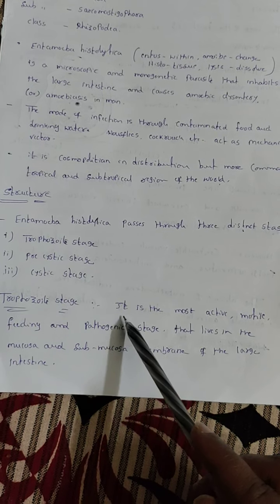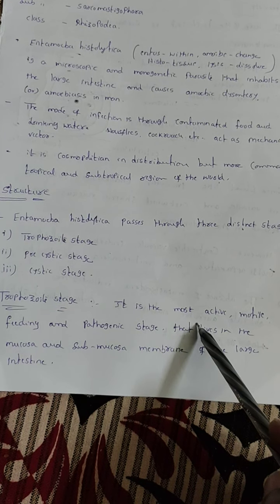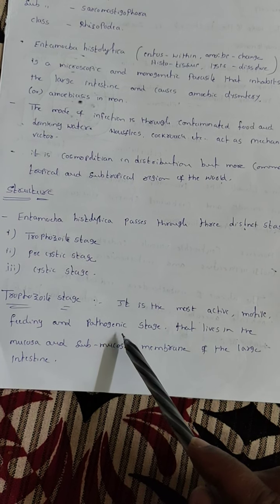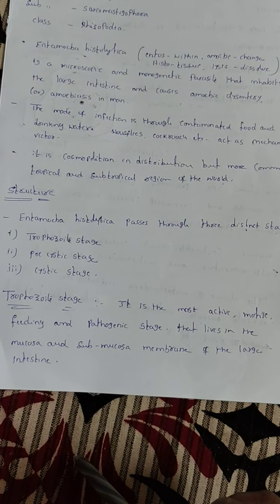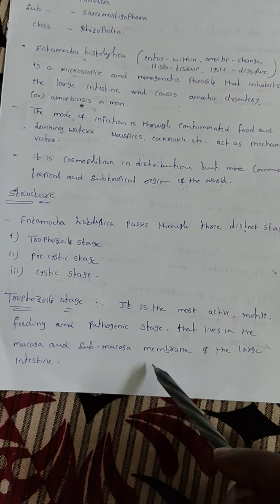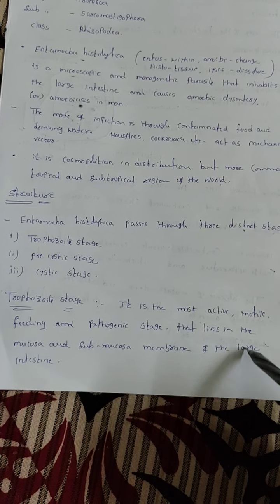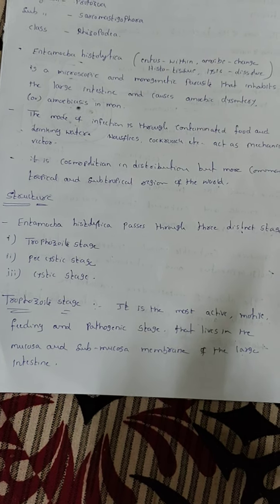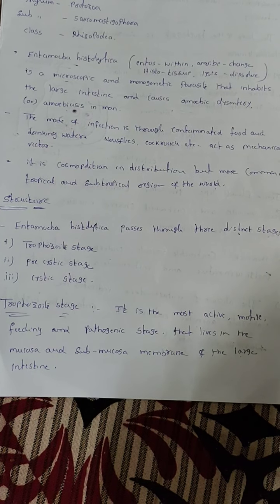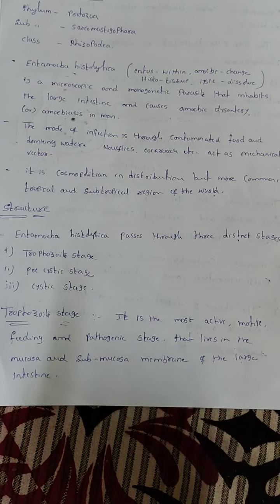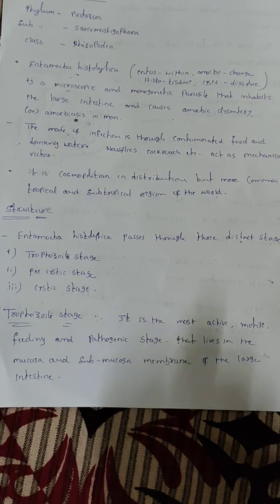The trophozoite stage is the most active, motile, feeding and pathogenic stage for a host, which lives in the mucosa and submucosa of the large intestine. That's why, what are the characteristics of the trophozoite stage? It is a motile one and it is a feeding stage. And it is the pathogenic stage, which lives in the mucosa and submucosa of the intestine.